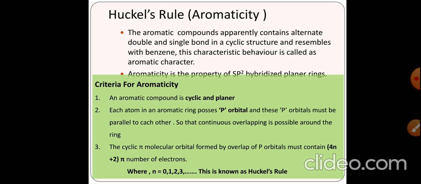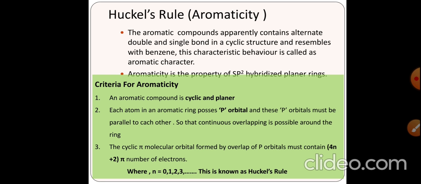Now suppose these p orbitals are not parallel to each other, then what will happen? If one of the p orbitals is not parallel and is perpendicular, or at a right angle to the remaining p orbitals, then there will be no proper delocalization of the pi electrons. So all the p orbitals must be in a parallel position.